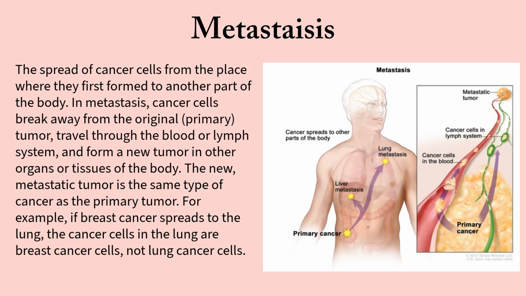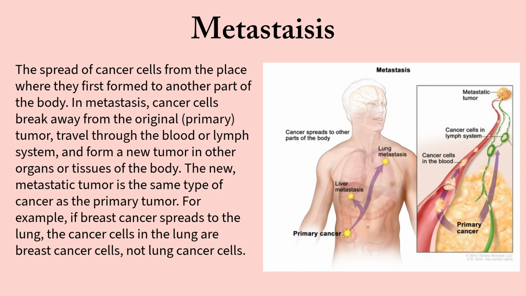Now we'll be talking about metastasis. A lot of times you would have heard in the movies or from doctors that the cancer has metastasized. This means the spread of cancer cells from where they were first formed to another part of the body. For example, if it was first formed in the lung, then it would have further advanced to another organ. In metastasis, the cancer cells break away from their original tumor, travel through the blood or lymph system, and form a new tumor in other organs or tissues of the body.